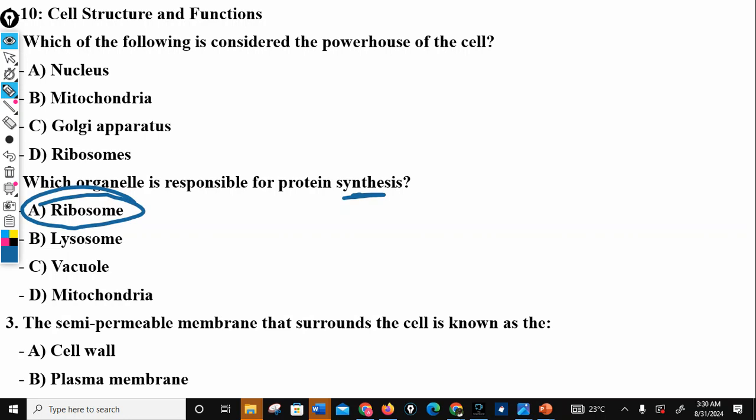We said they are produced in the nucleolus, and they contain tRNA that can read the mRNA sequence. Is that okay? So they can read the mRNA sequence and produce polypeptide chains, which are precursors for proteins.